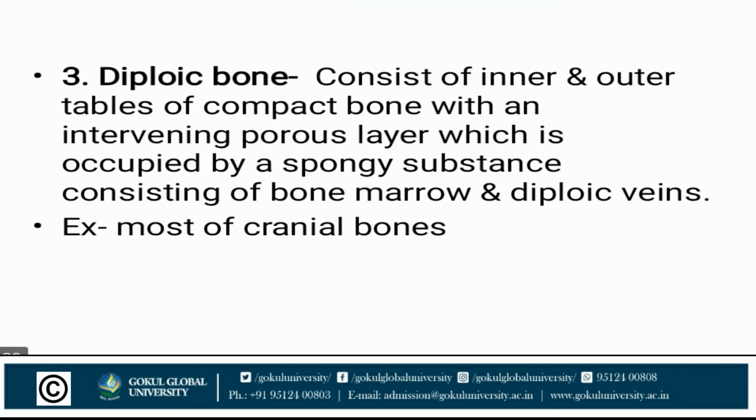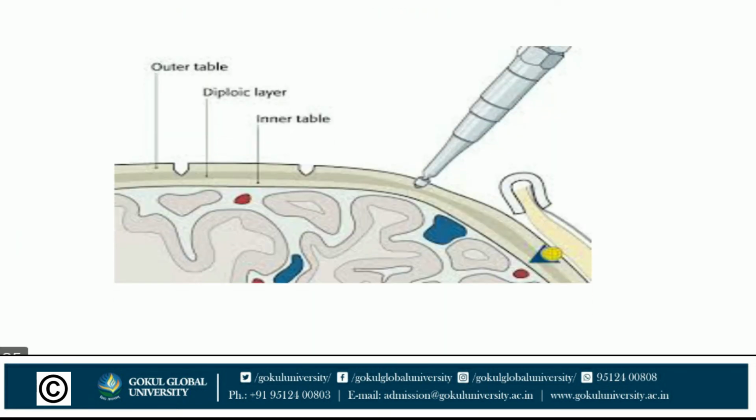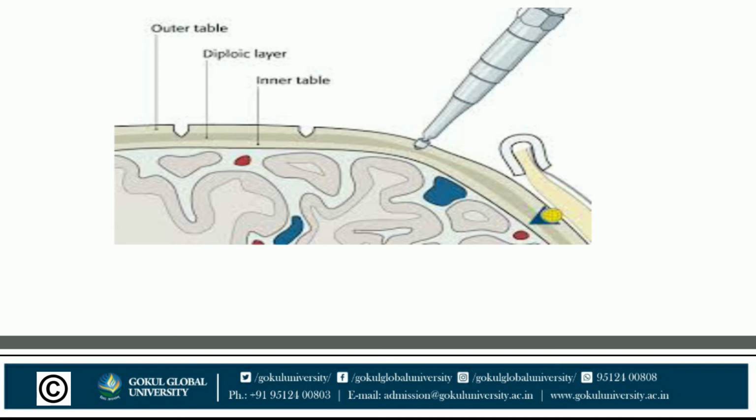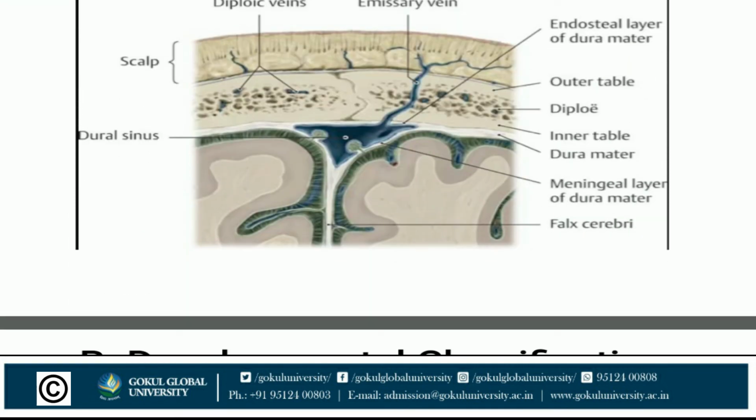Now diploic consists of inner and outer tables of compact bone with an intervening porous layer which is occupied by spongy substance, consisting of bone marrow and diploic veins, found in most of the cranial bones. In this diagram: outer table, diploic layer, inner table, emissary veins, diploic veins, endosteal layer of dura mater, diploe, dural sinus, meningeal layer of dura mater, falx cerebri.